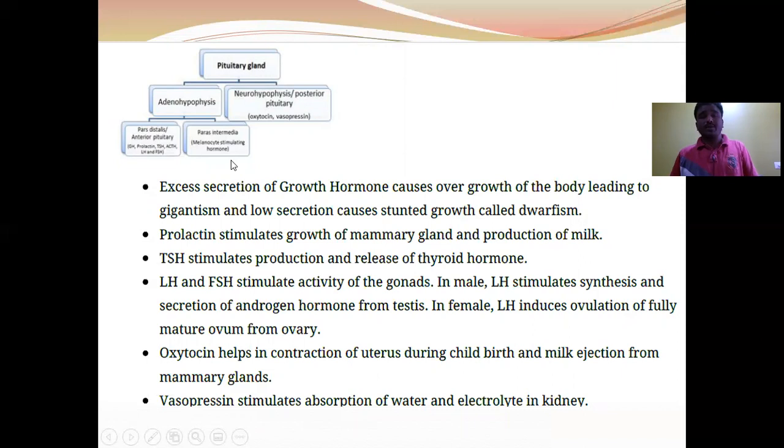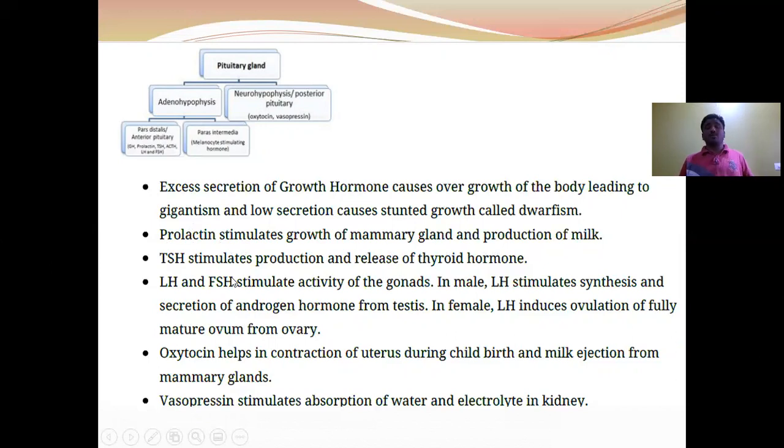Here, growth hormone is responsible for the growth of the body. Prolactin is responsible for the growth of mammary glands and the production of milk. The excess secretion of growth hormone causes overgrowth of the body leading to gigantism, and low secretion causes stunted growth called dwarfism. Prolactin stimulates the growth of mammary glands and production of milk. TSH, thyroid stimulating hormone, stimulates the thyroid gland to secrete thyroid hormones.